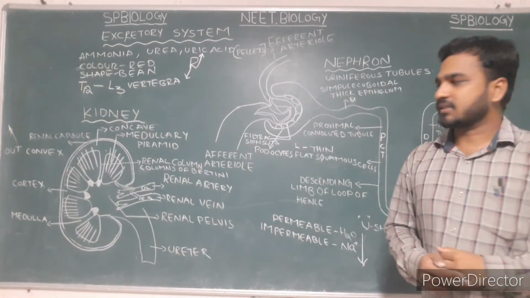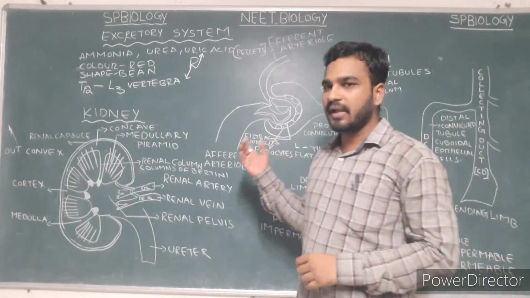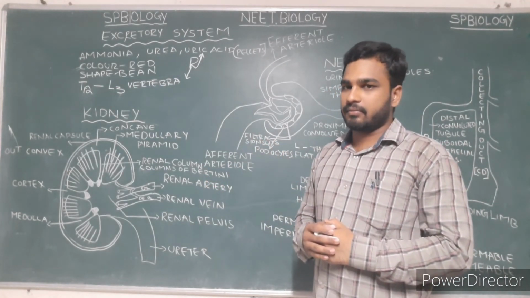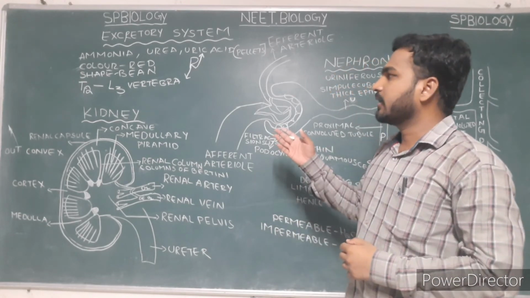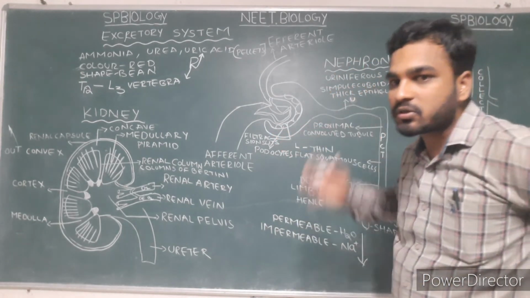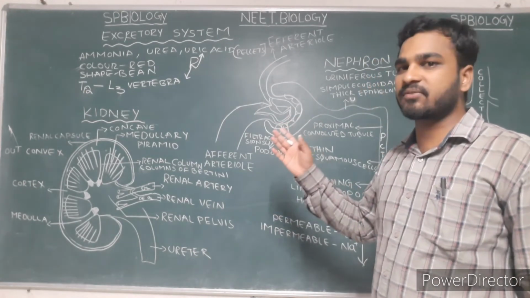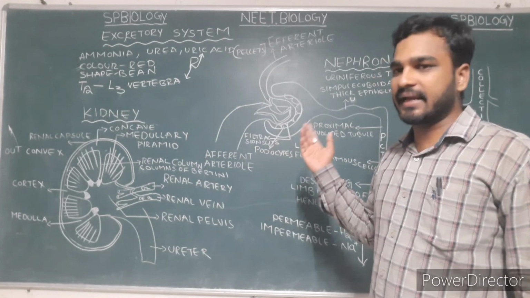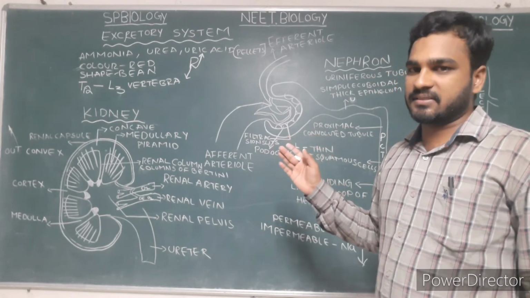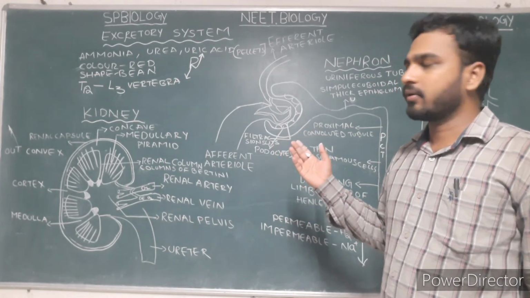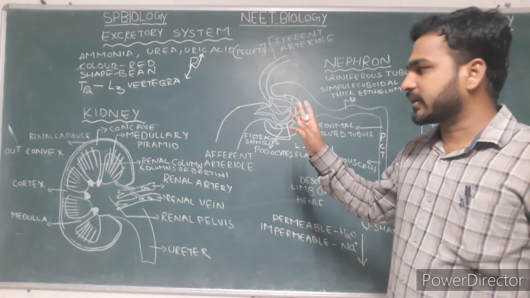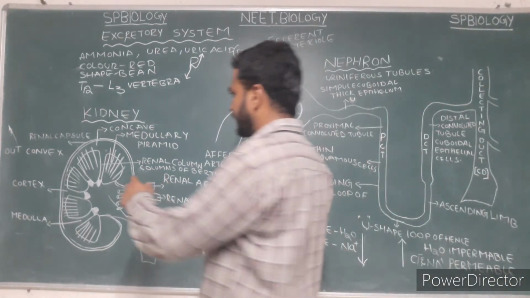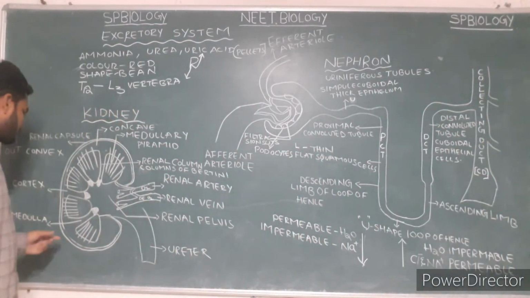If you see the structure of the kidney, the color of the kidney is red, and it is located on the dorsal side between the last thoracic vertebra and the third lumbar vertebra, T12 and L3. The shape of the kidney is bean shaped. On the outer side convexity, and on the inner side concavity is seen in the kidney. It is surrounded by the renal capsule.